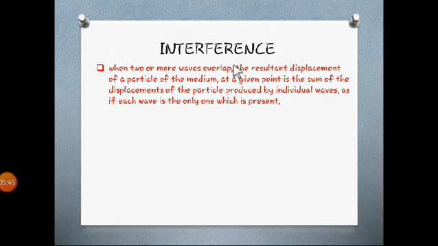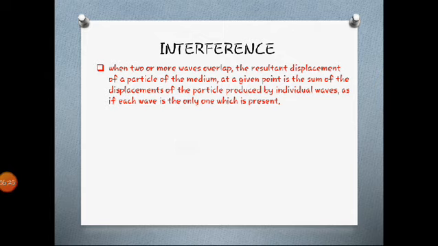So the resultant displacement of a particle of the medium at any given point is the sum of the displacement of the particles produced by individual waves. Suppose there is one wave like this, so the displacement will be from initial point to final point, obviously. But when two or more waves interfere with each other, we do not get an exact idea about the displacement, but the resultant displacement is given by the particles inside the individual waves. All right, so this is nothing but the superposition principle of waves.